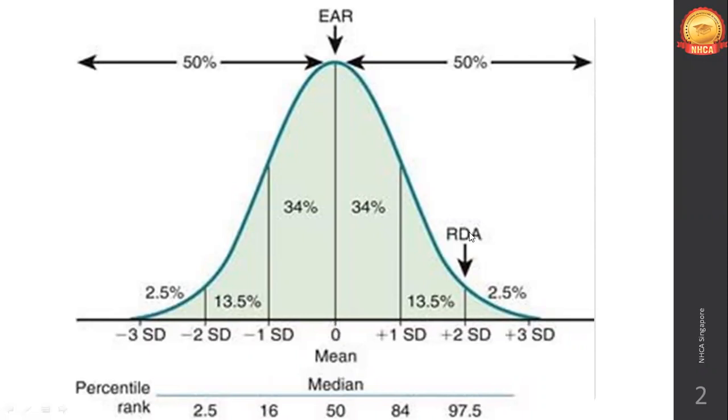So the RDA will always be greater than the average. Okay, you can see here the RDA is on the plus side. Plus side means it is always on the greater side. RDA is always the upper limit of nutrition you should have. If you go beyond the recommended daily allowances, let's say 1 gram of protein per kg body weight per day is what was allocated to you, that's what you should have.